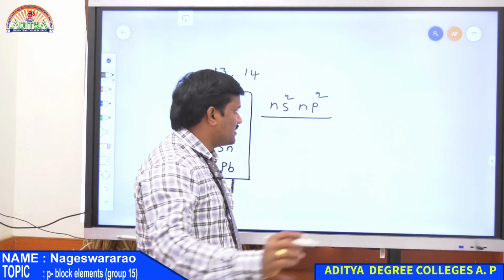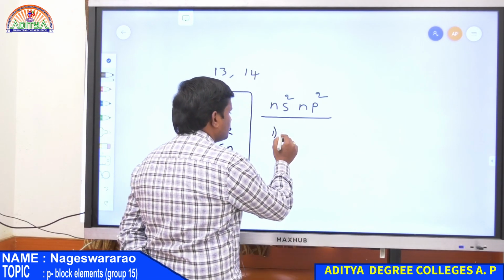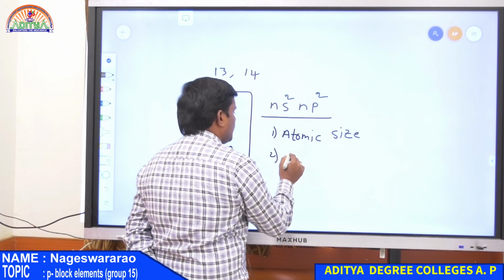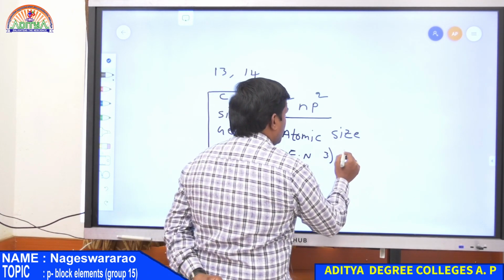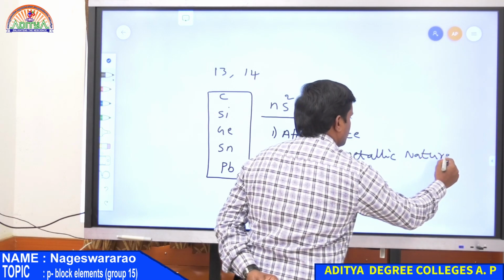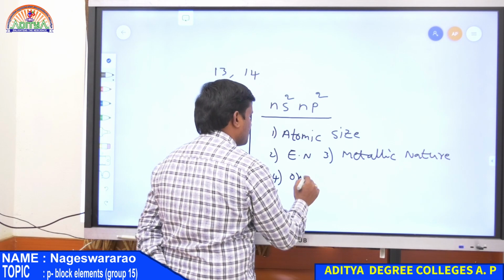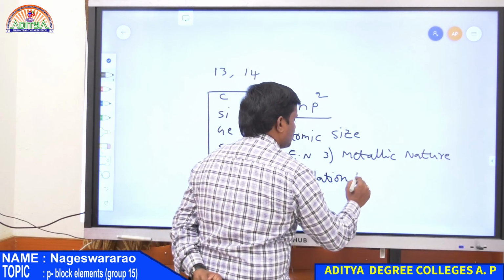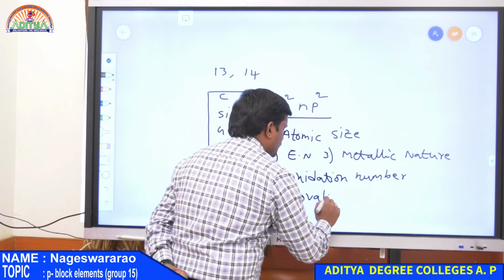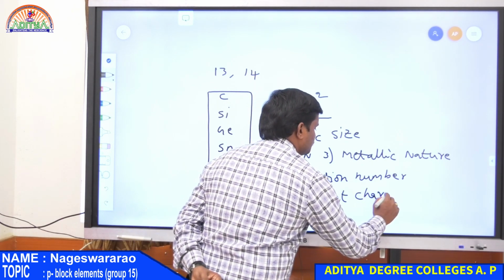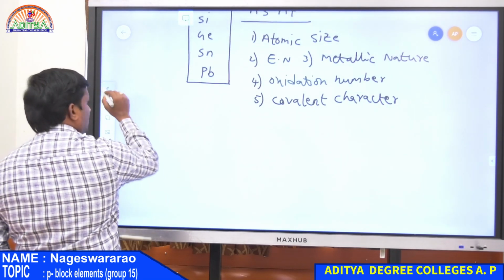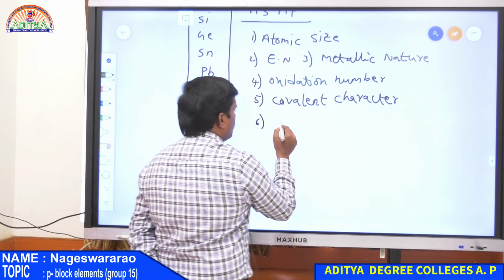So in our previous class we already discussed physical properties like atomic size, second one electronegativity, third one metallic nature, next one oxidation number, covalent character, and the next property is complex formation.